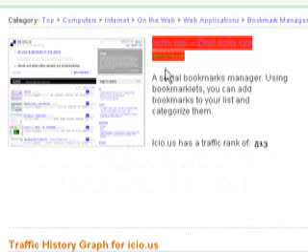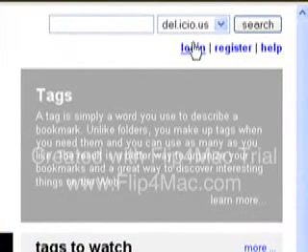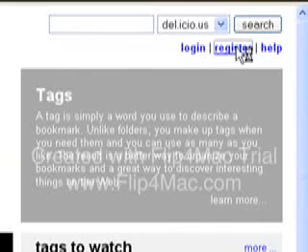So let's get back to Delicious and let's look at how we can actually sign up and create an account. So I'm back at the main screen for Delicious here, and as I said, this is the website address, http://del.icio.us, and we want to log in if we have an account, but in this case we're actually going to create a new one. So let's go to register to set up a new account.